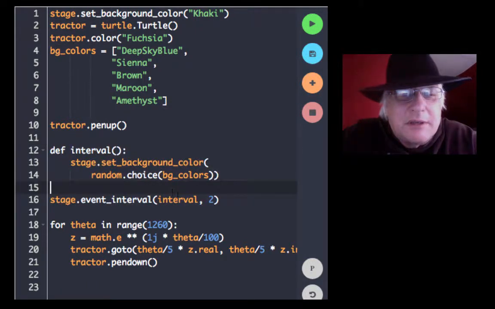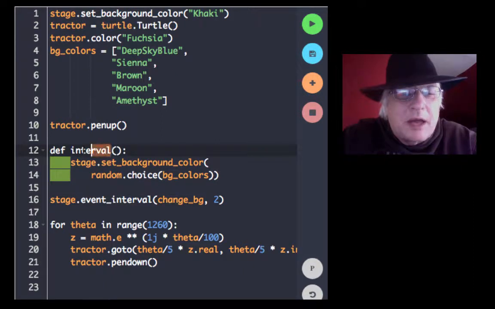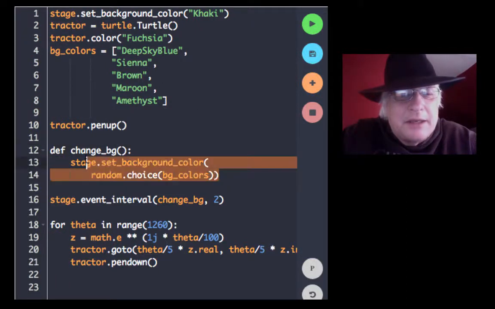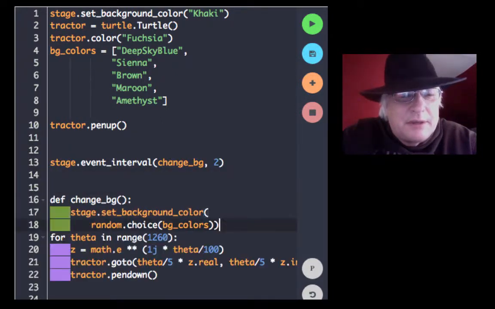And you can change the name. You could call it something like change_bg, change background color. It's a function name that you're giving. And there better be a function higher up, somewhere already defined, that it can point to. Let's prove that. Let's take this definition and put it underneath and see if that really does cause a problem.